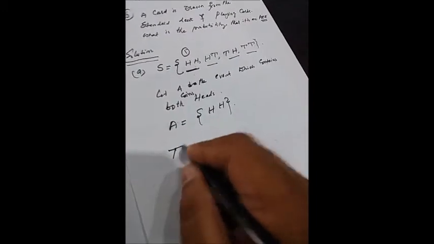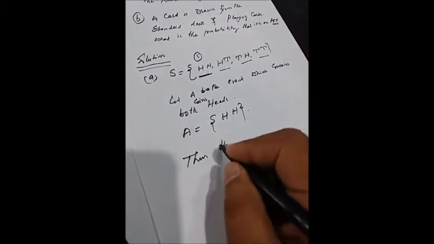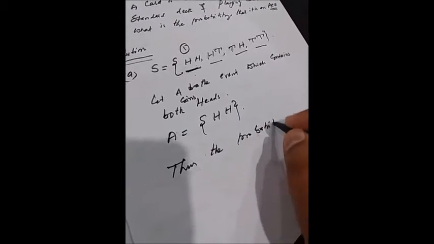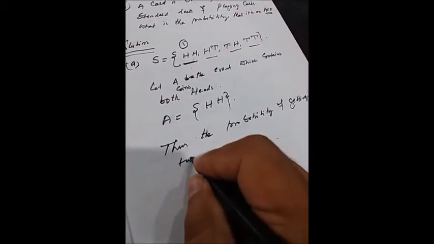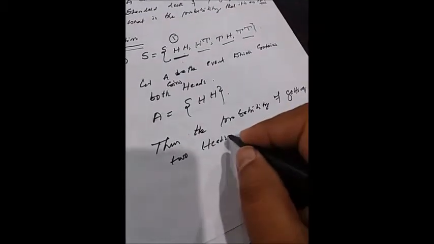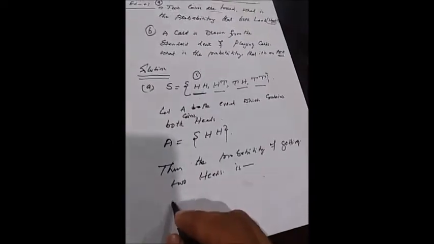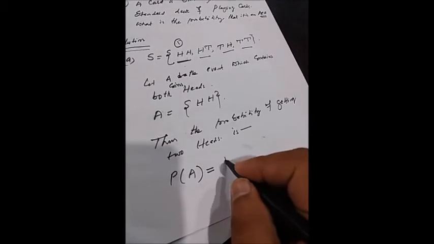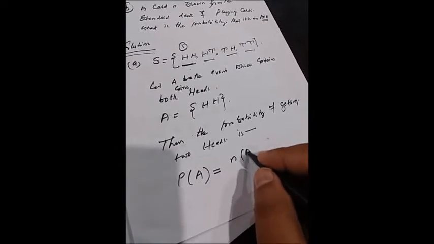Thus the probability of getting two heads is, as per the formula of probability of an event, probability of A is equal to the number of favorable cases divided by the number of possible cases.